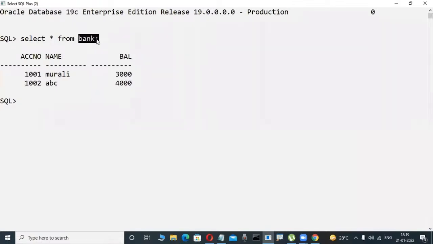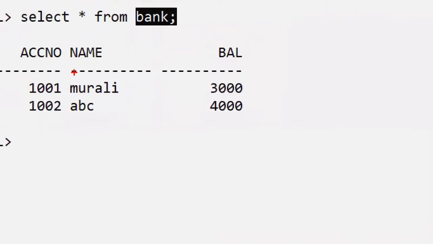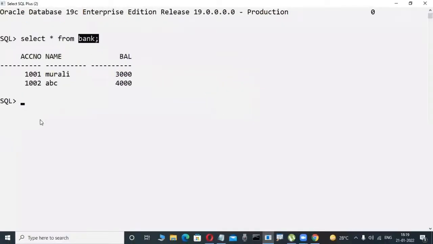Bank is a table. Just observe it logically, it is a simple scenario. In this bank table, I try to withdraw some money. For that purpose, I am writing some coding in PLSQL. Observe what I'm writing. Even if you don't have an idea of the code, logically check whether it is working correctly or not.